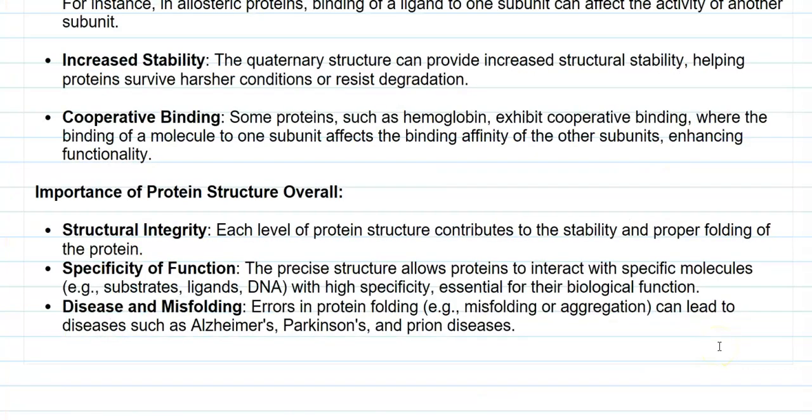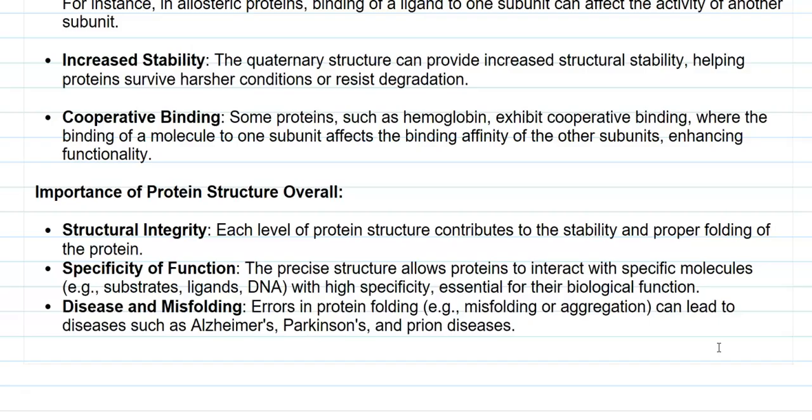And finally, we try to understand the importance of protein structure, some overall functions. These protein structures offer stability and proper folding for the proteins, so that the structural integrity of the proteins could be maintained. Then the protein structure offers specificity, which allows the proteins to interact with specific molecules such as ligands or substrates, or even in certain cases DNA.